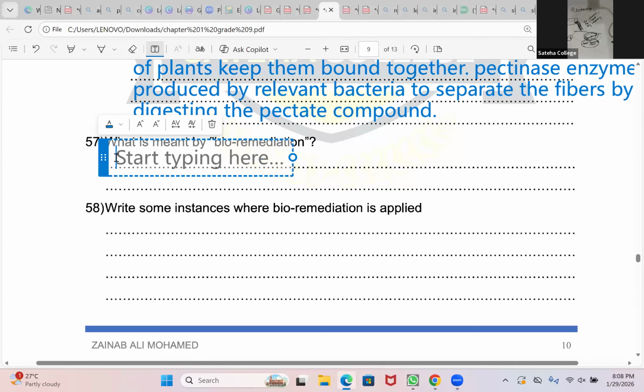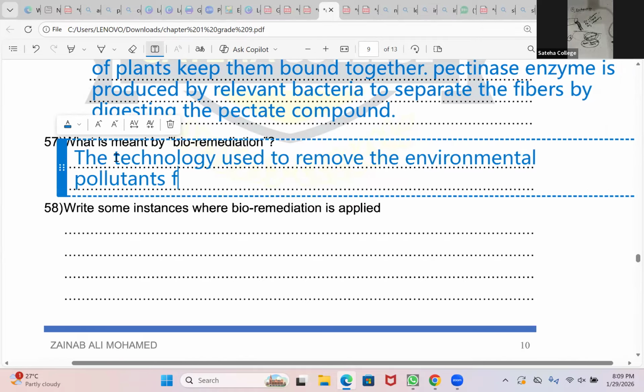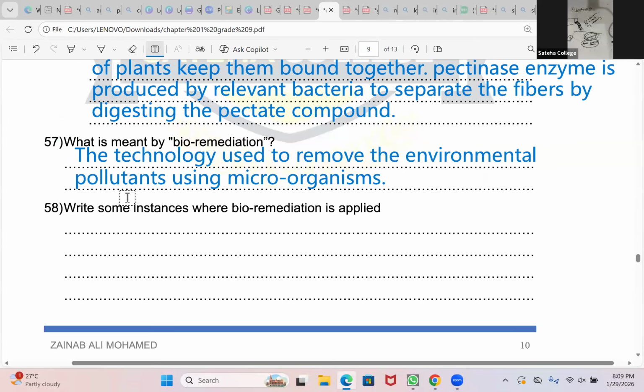So write down: the technology used to remove the environmental pollutants using microorganisms. Right? The technology used to remove the environmental pollutants using microorganisms. This technology we call bioremediation.